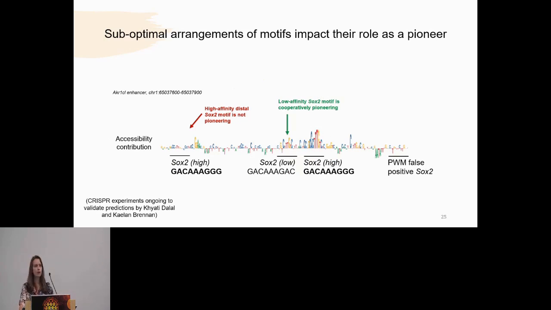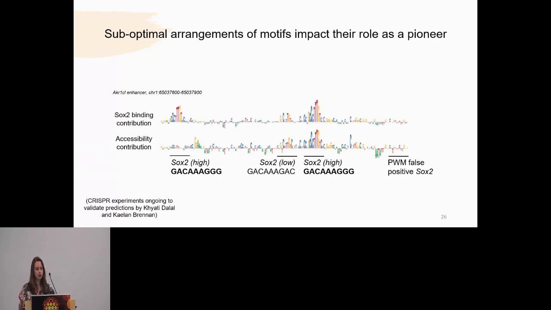So we are now performing CRISPR experiments on a favorite region of interest that has 3 SOX2 motifs, 2 of which are high affinity with the exact same genomic sequence, and 1 of which is low affinity. If we look at our accessibility model, even though our experimental ChIP-Nexus data shows that all 3 of these motifs are functionally bound, and the low affinity SOX2 motif is cooperatively pioneering, the high affinity distal SOX2 motif on the left is not thought to be a pioneer because of its suboptimal arrangement in this enhancer.